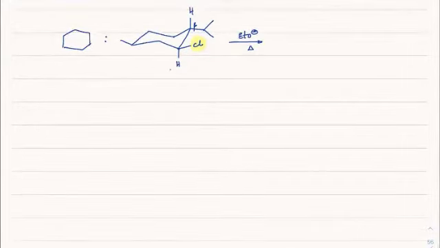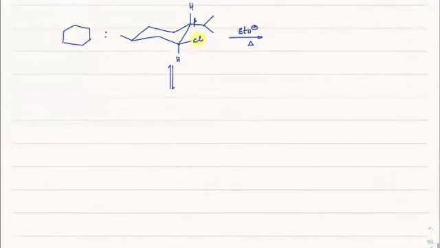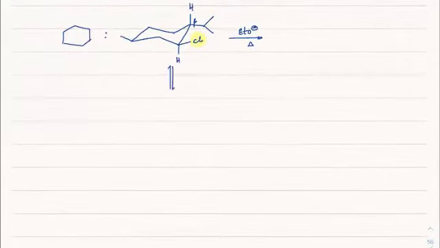So first we need to flip this molecule into its axial form. How can we do that? On flipping, the chair would become this way. Chlorine would be here, and hydrogen would be here.